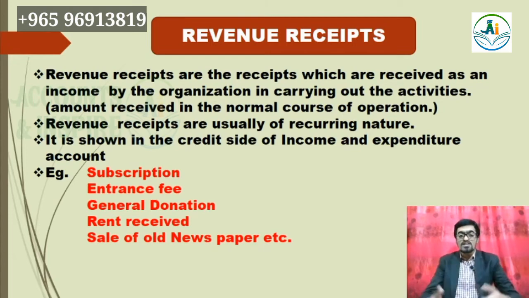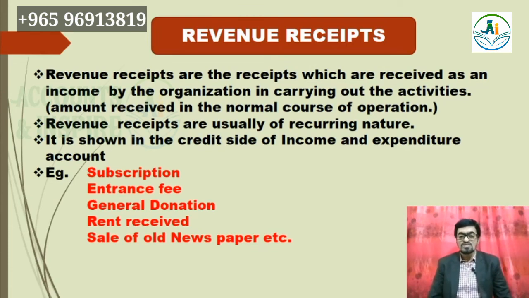This income will be received repeatedly. So revenue receipt is shown on the credit side of the income and expenditure account, but capital receipt is shown on the liability side of the balance sheet. Let's see some examples: subscription, entrance fee, general donation, rent received, sale of old newspaper, etc. These are all some examples of revenue receipt.